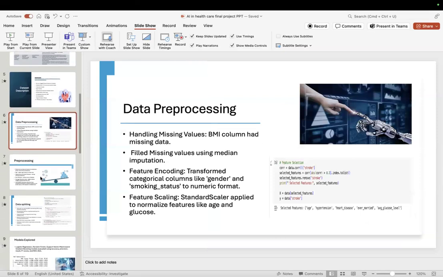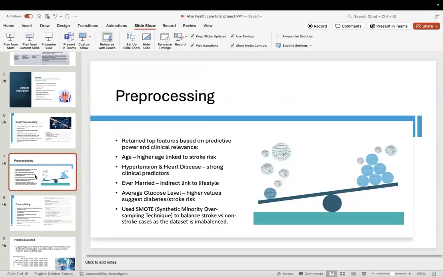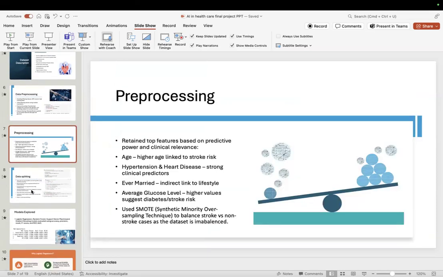For data pre-processing, we handled missing values by using median imputation, and feature encoding transformed categorical columns like gender and smoking status. We retained top features based on predictive power and clinical relevance. Higher age is linked to stroke risk, and higher average glucose levels suggest diabetes and stroke risk. We used SMOTE, the synthetic minority oversampling technique, to balance the imbalanced data set.